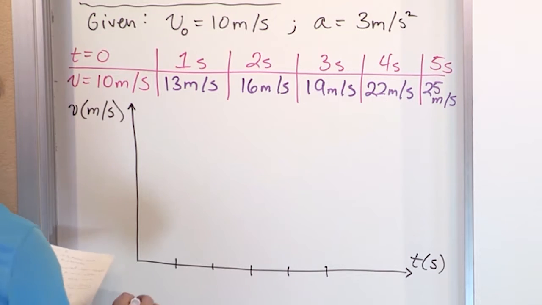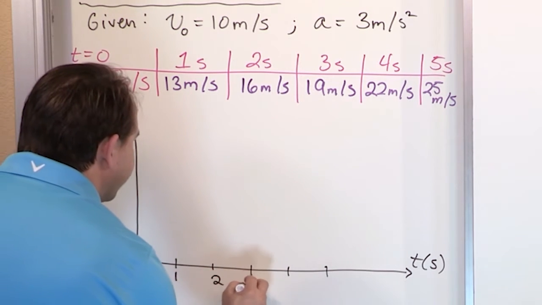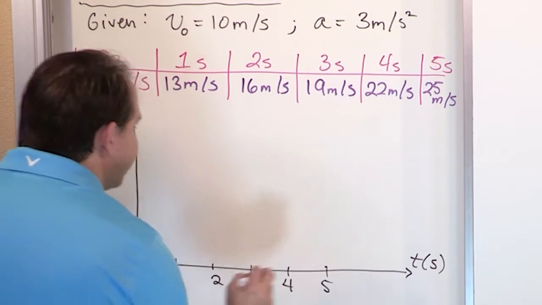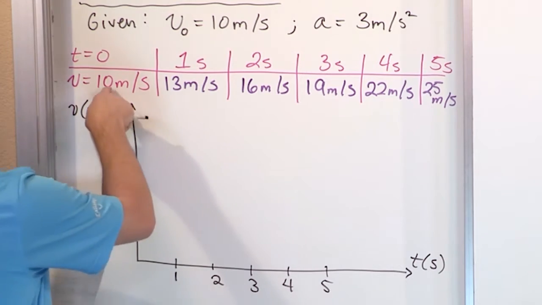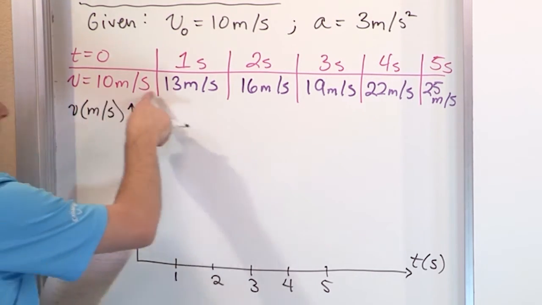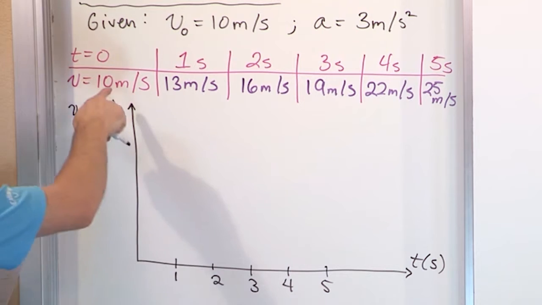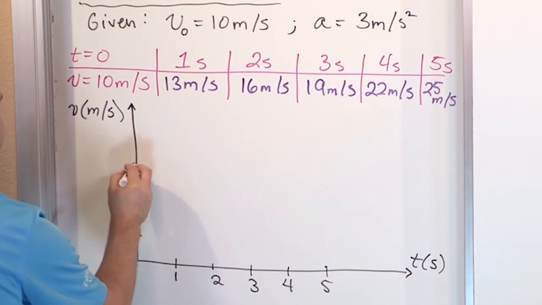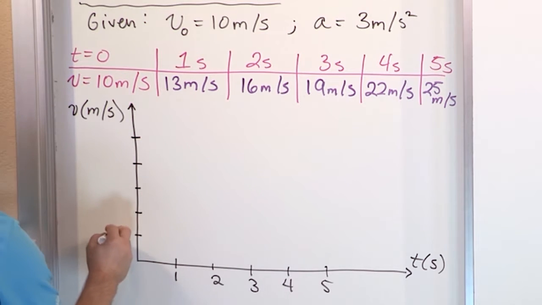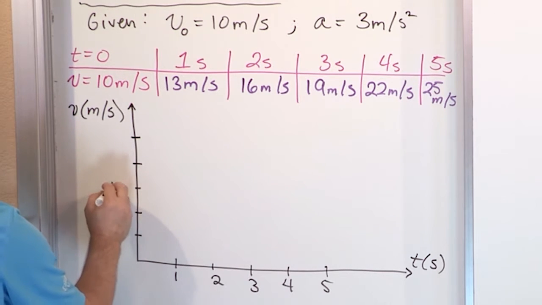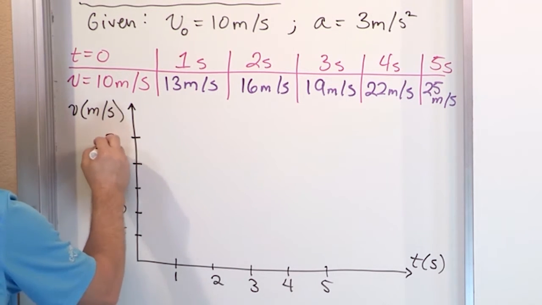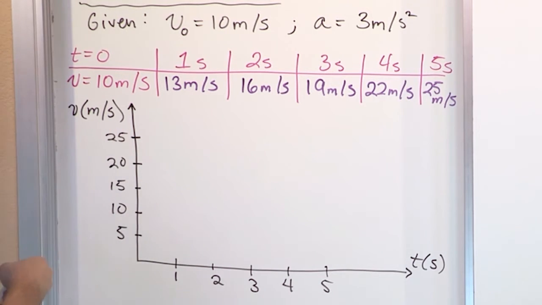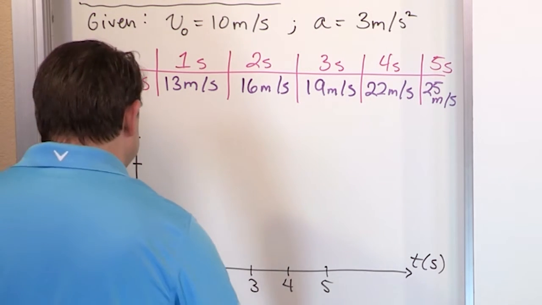I guess I could have gone a little farther out. We'll call it 1, 2, 3, 4, and 5. For velocity, we start at 10 and end up around 25, so we need our scale to go up to 25. So let's just do it like this: 5 meters per second, 10, 15, 20, 25. So we're just going to plot the data. All right, so let's see what happens.